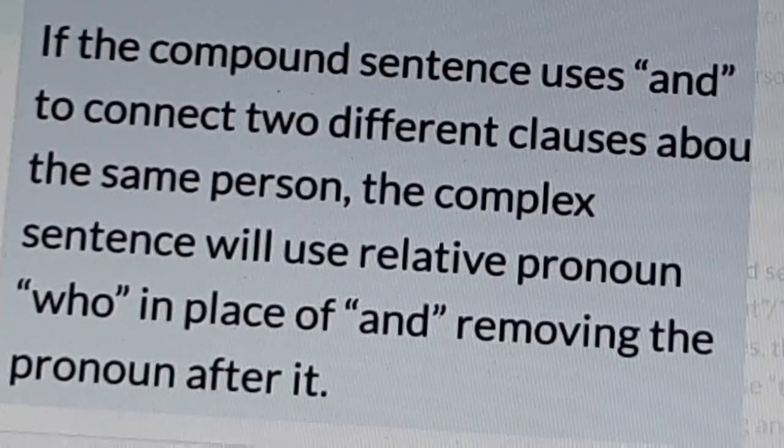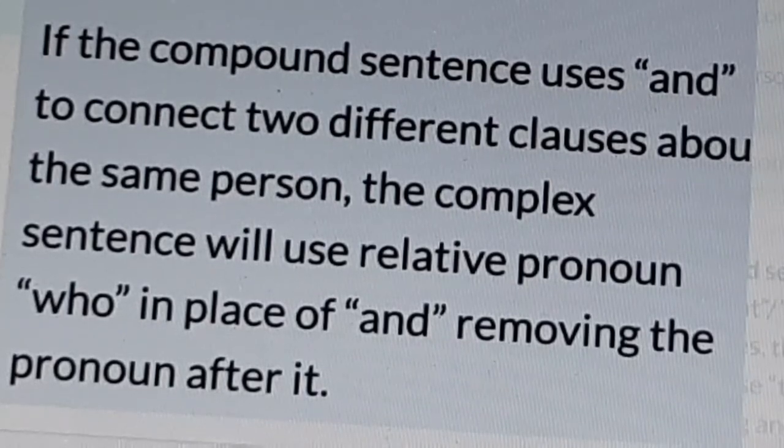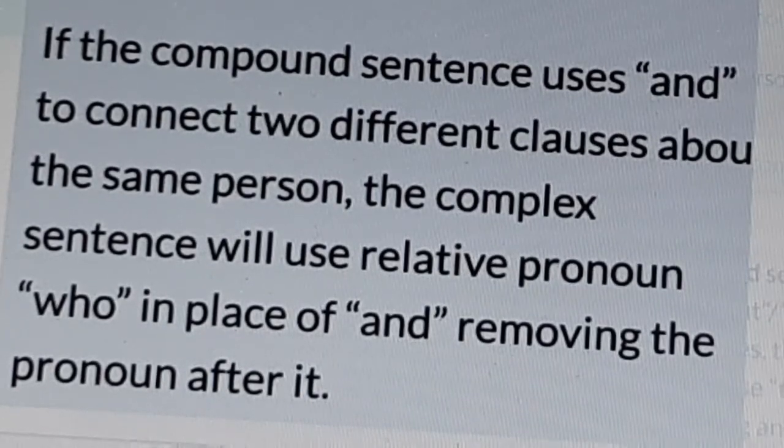Okay. Today it is enough. In the next video, I would like to tell you how to transform simple sentence into complex sentence.